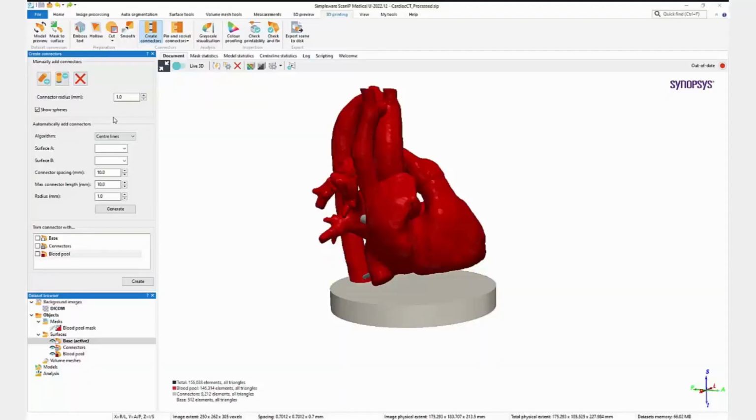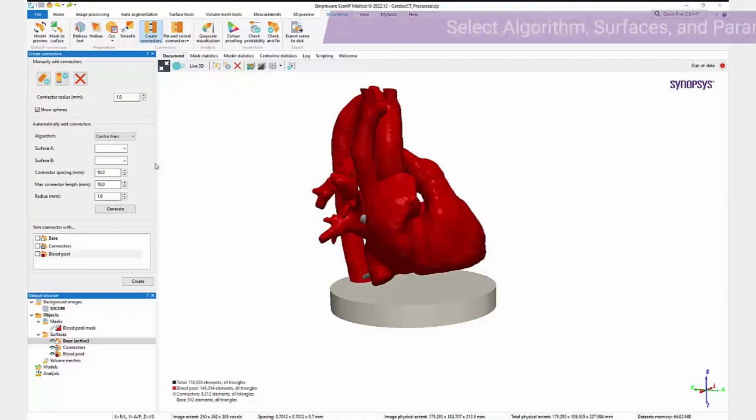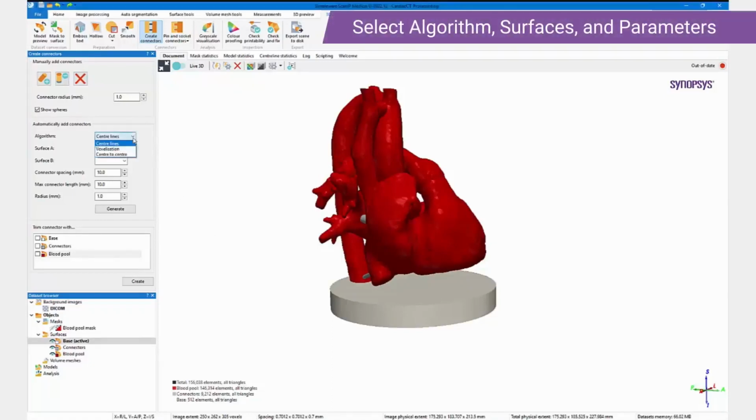This is the new automatic create connectors tool, which we're going to use to add connectors between the base of this model and the heart blood pool. We choose from 3 algorithms: center lines, designed for linear objects like bones and blood vessels; voxelization, more for general purpose kind of blocky items; and center to center, which connects two objects by their centers. We'll go with voxelization.